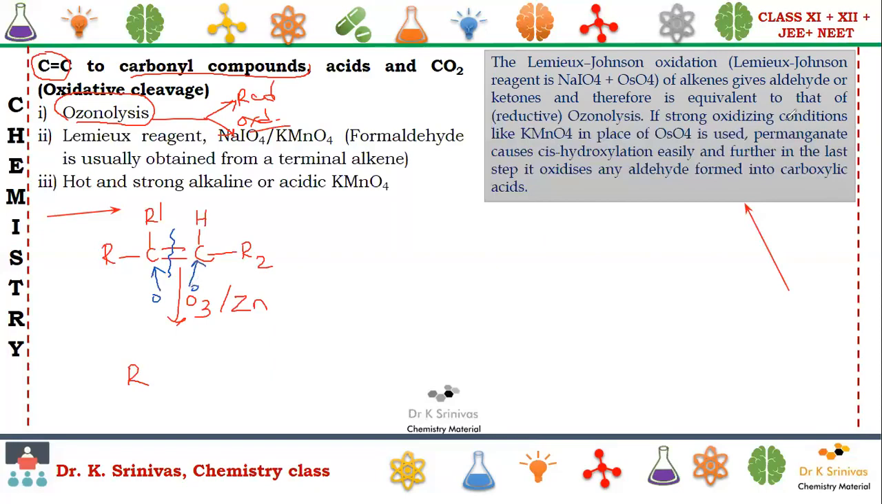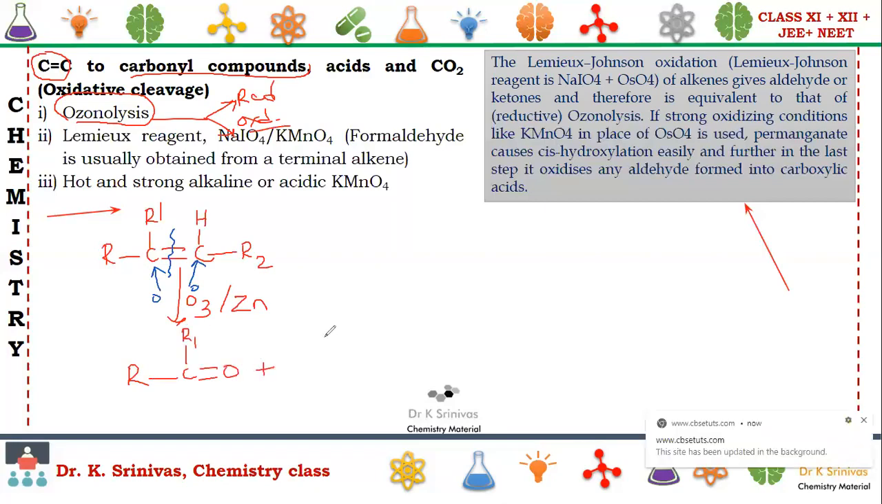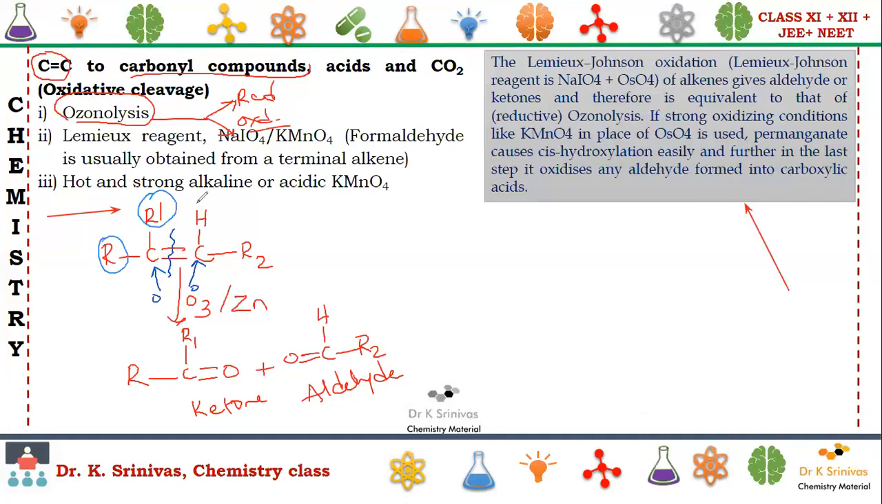So we are going to get the compound like this: R, C, R1 double bond O plus C, double bond O, R2. Here we are going to see the formation of ketone, and here the formation of aldehyde. It all depends on the reactant which you are taking. If the reactant has substituents like this, then we see the ketone form. If the reactant has H like this, then we see the formation of aldehyde.